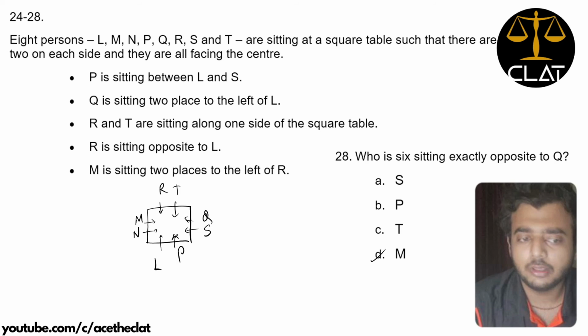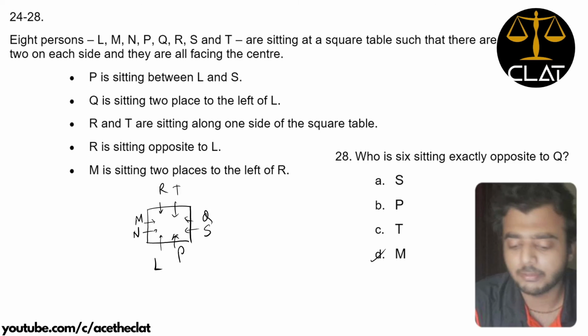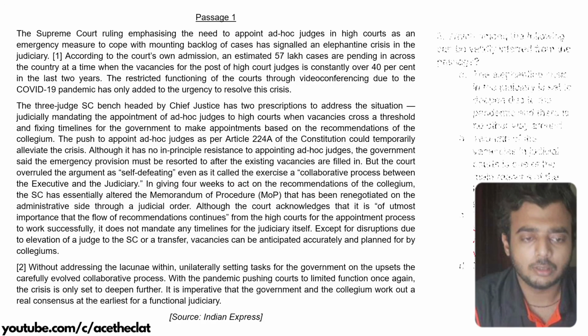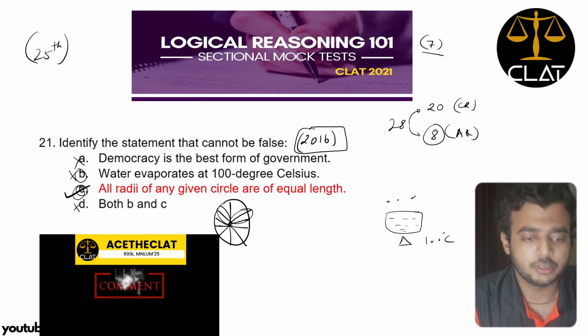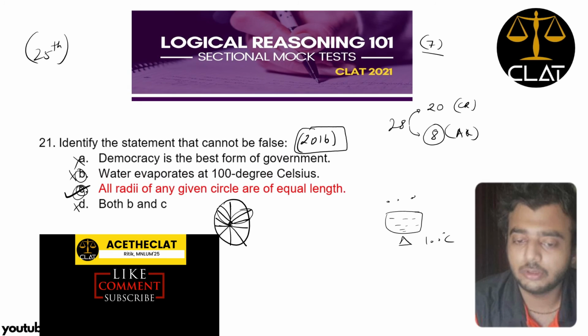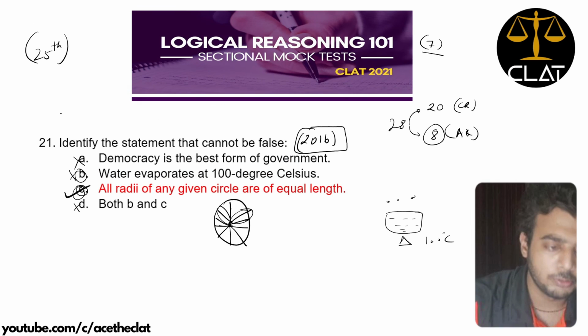I think this was fairly easy, and in the entire analytical reasoning section, barring that one question about water evaporating at which temperature, or the 21st question, I think you should have got each one of these correct.